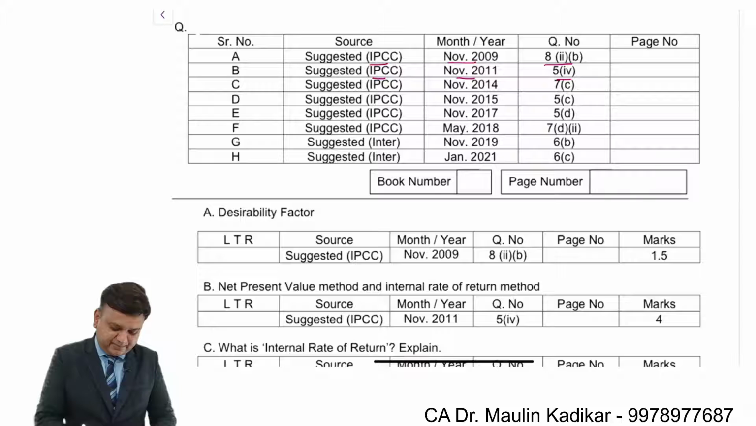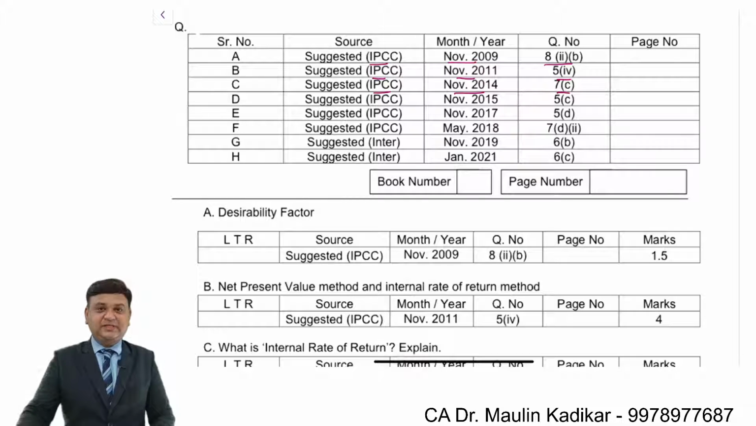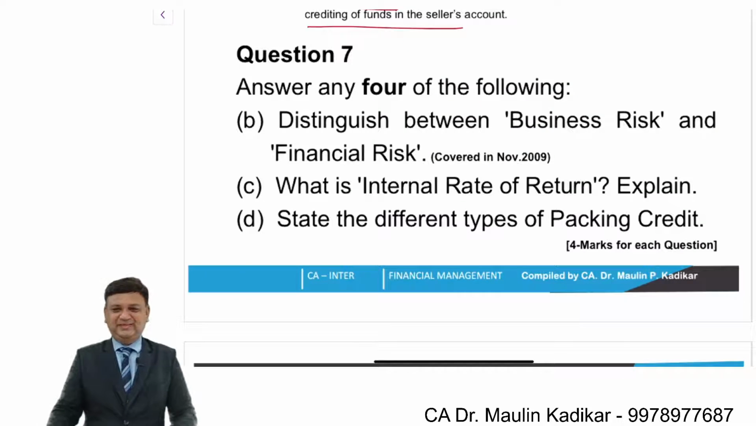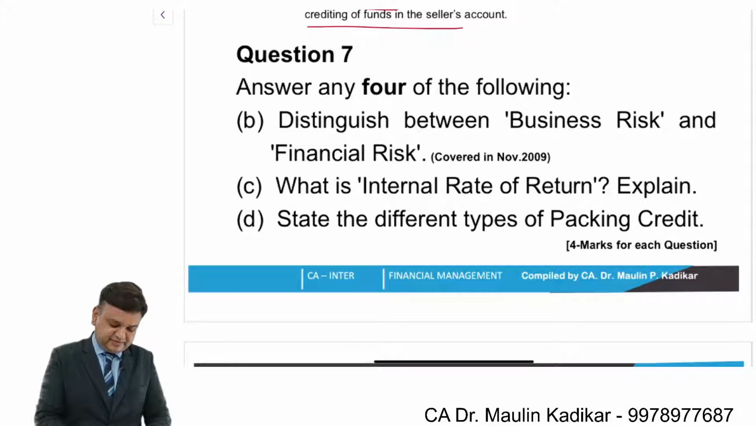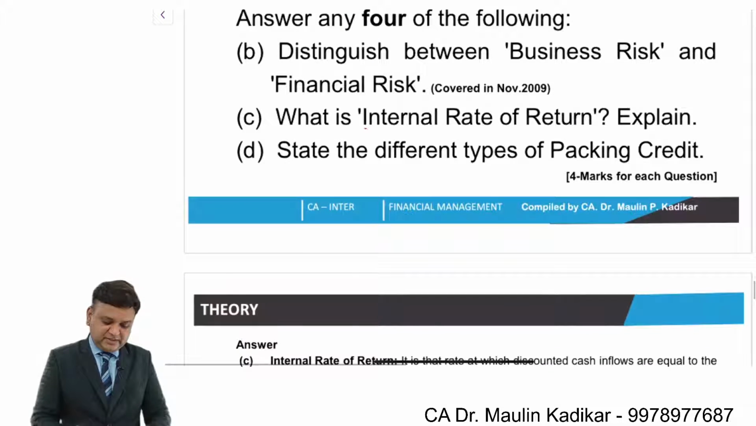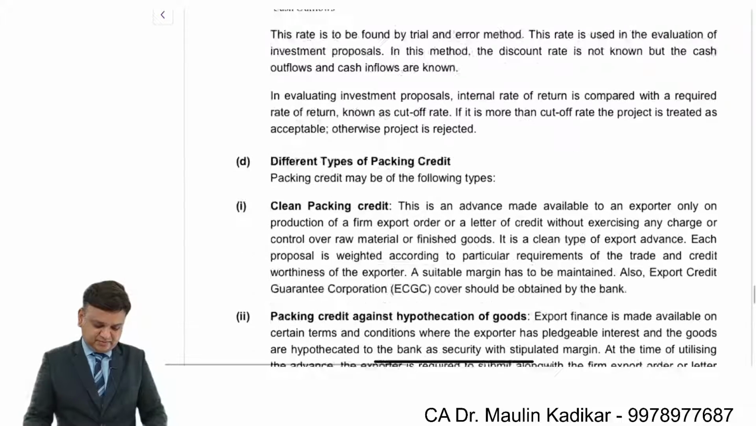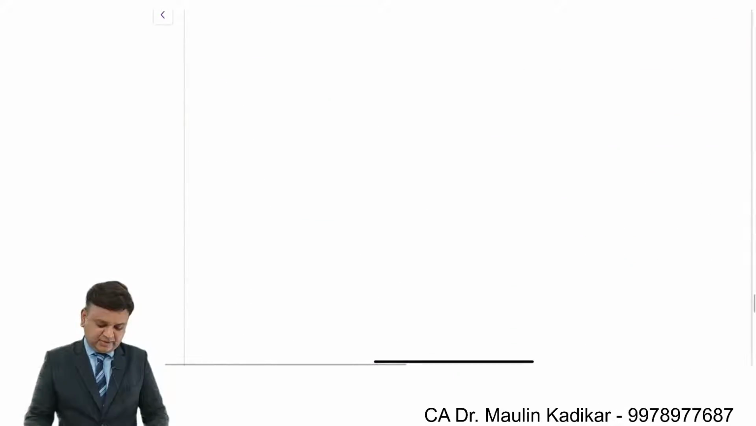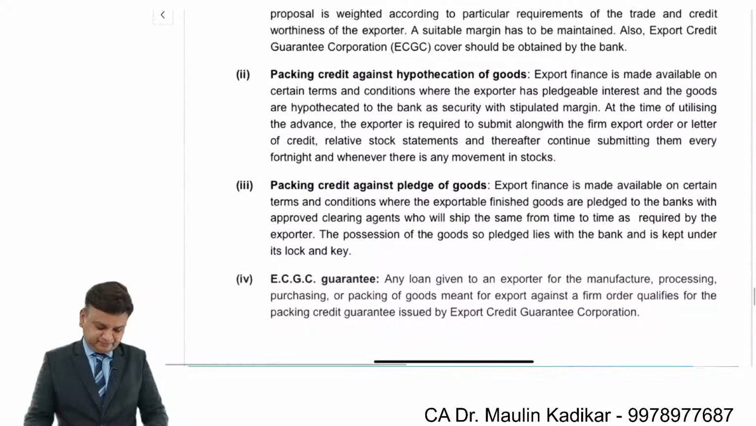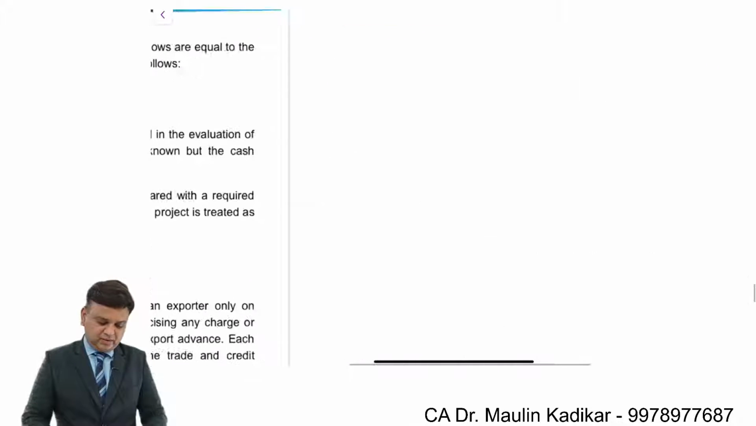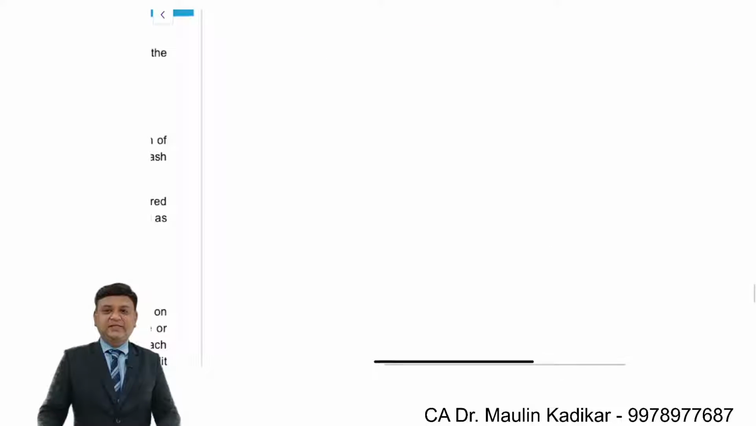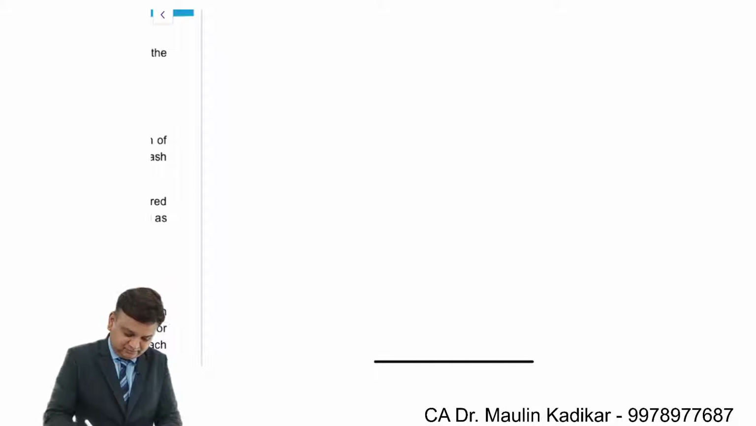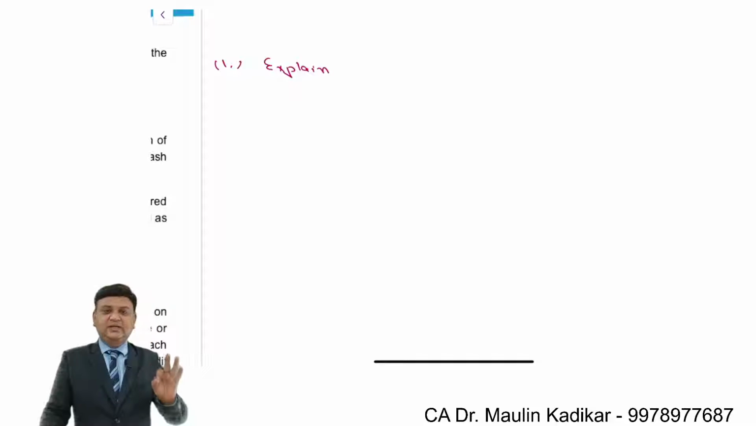Next, IPCC November 14, question number 7C. What is IRR? That is the question. So we are required to give the explanation of the IRR. Again, first we can explain what the IRR means. IRR means the rate at which the NPV of the project is 0.